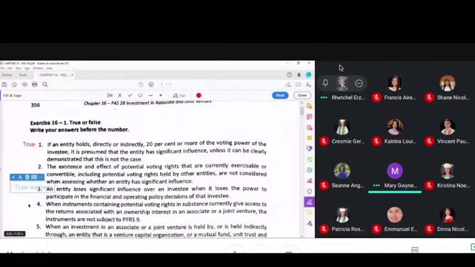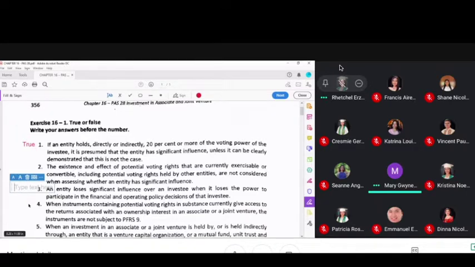Now, before I allow you to continue to number 2, very important, class, the cutoff is 20%. If it's 20% or more, up to 50%, up to majority shareholdings, you will apply PAS 28.